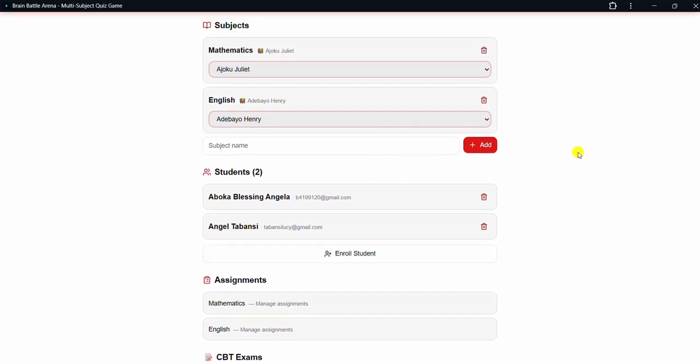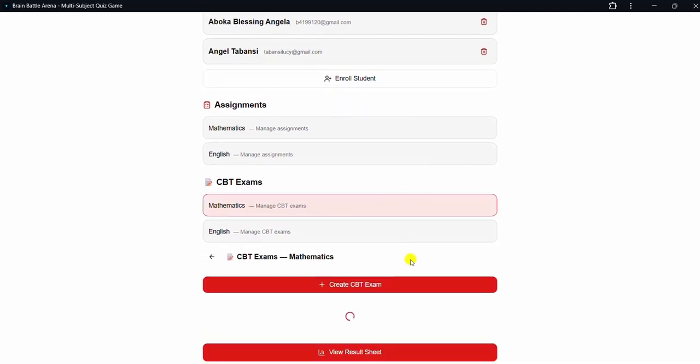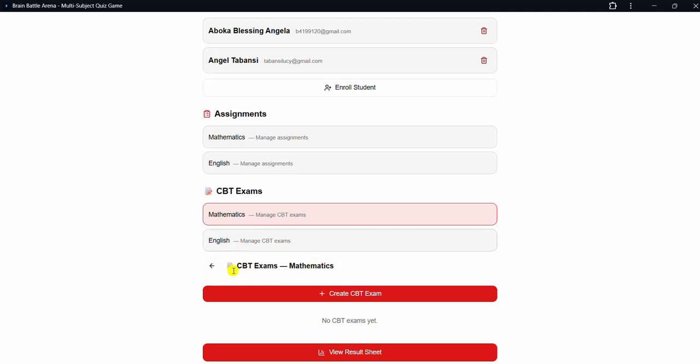You can just come here and do your configuration. Let's say that this class now wants to take up an examination. Come to this place, the teacher will come here and then click on CBT. Let's say it's the math teacher now that wants to configure his own. Math teacher wants to set his own exam for this SS1 class. You will now click on maths. When you click on maths, you are seeing CBT exam maths. You now say create CBT.